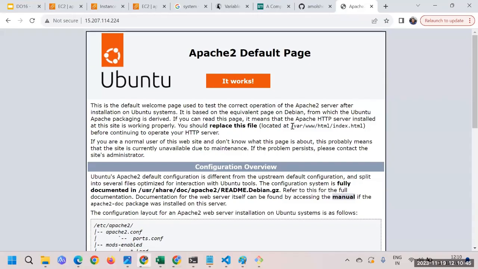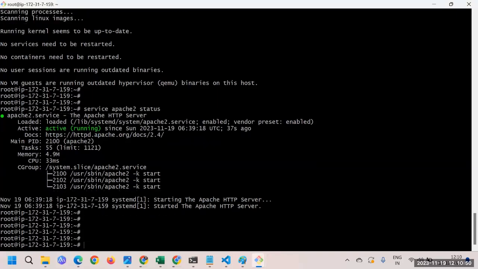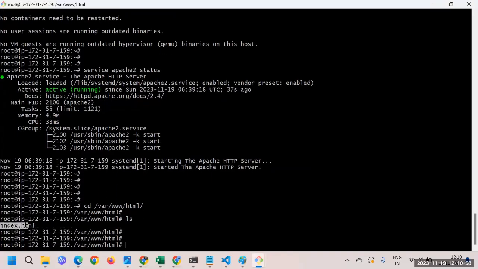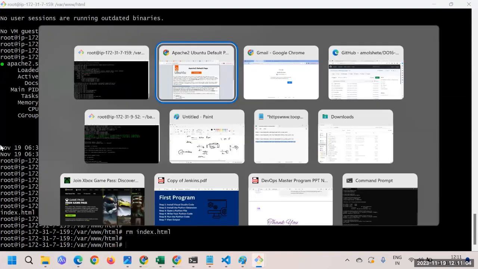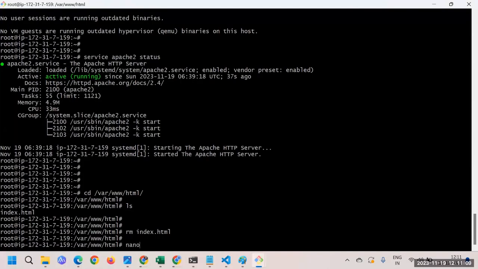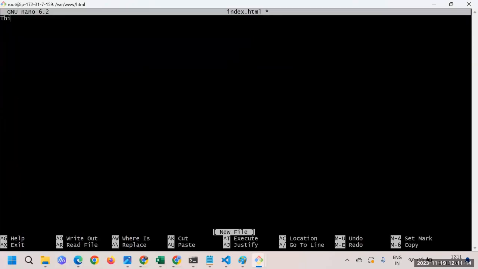Now instead of that, we have to put our own file. So I'll go to this particular path, cd /var/www/html. If I go inside, you can see we have this index.html file. If I remove this file and refresh here, you can see the page is gone. And instead, if I put my own index.html file, let's say this is the testing page. It's supposed to be with the HTML tags and all, like this.